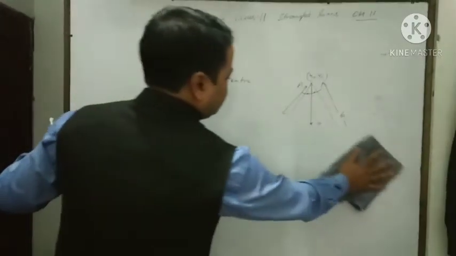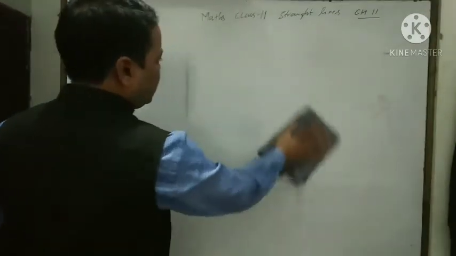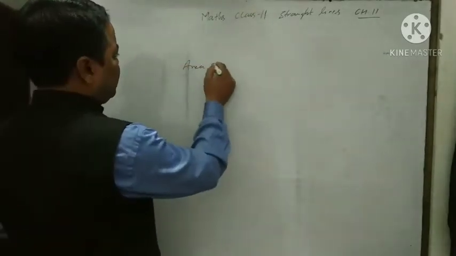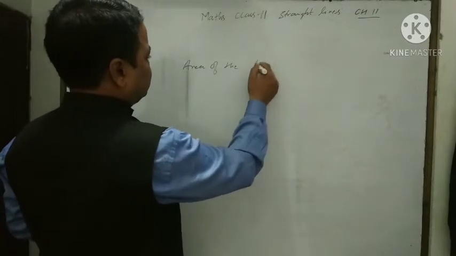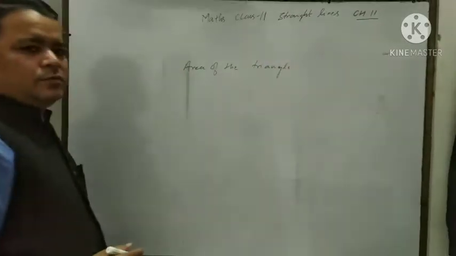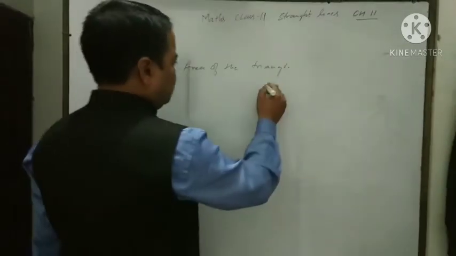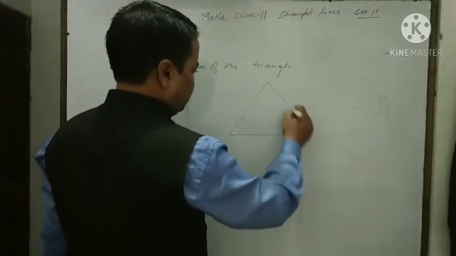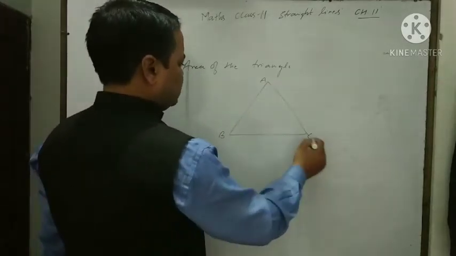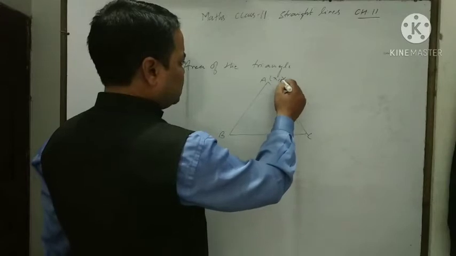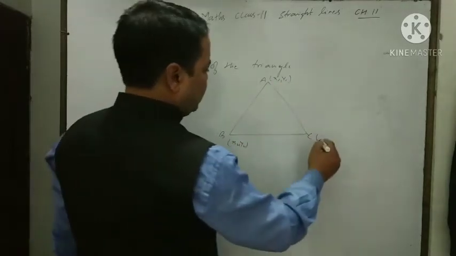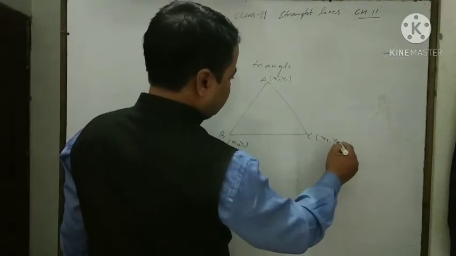Now, we should discuss the area of the triangle. If we take any triangle, the coordinates of whose vertices are given. Let this be x1 y1, here x2 y2, and here x3 y3.